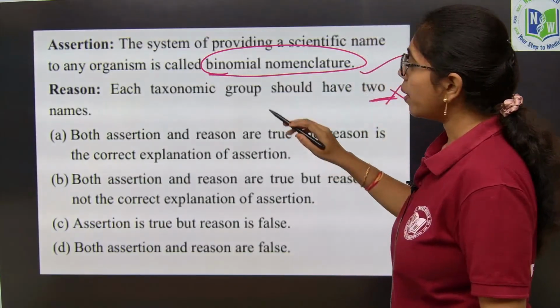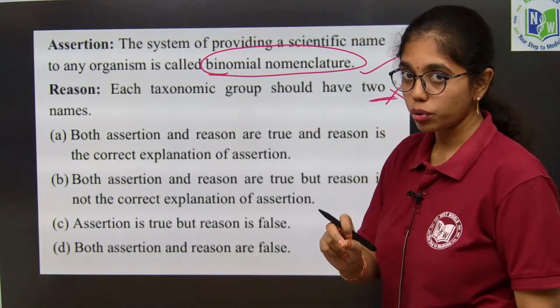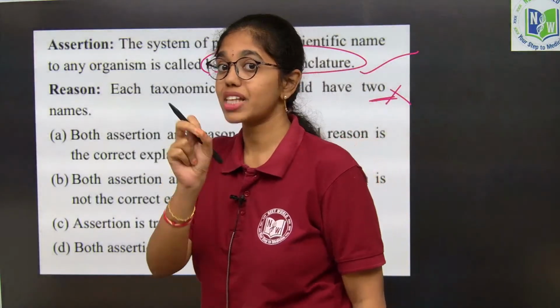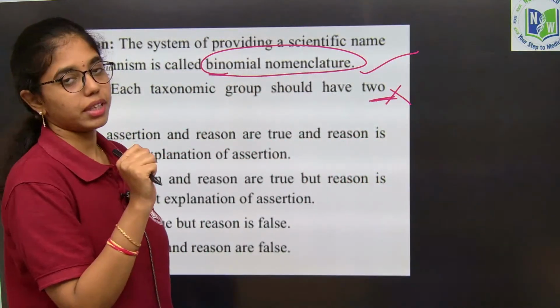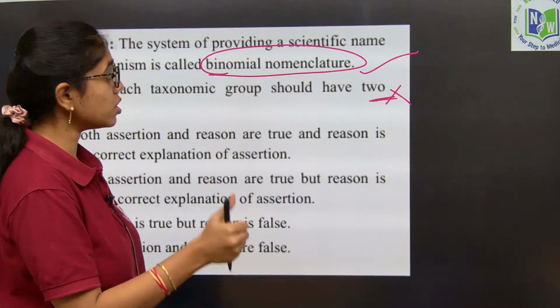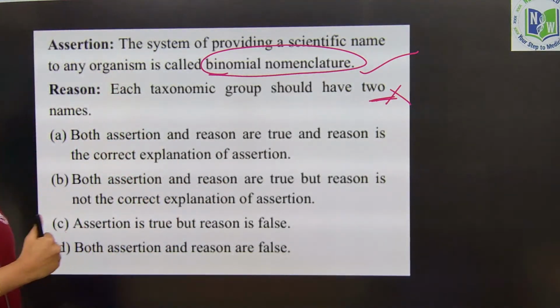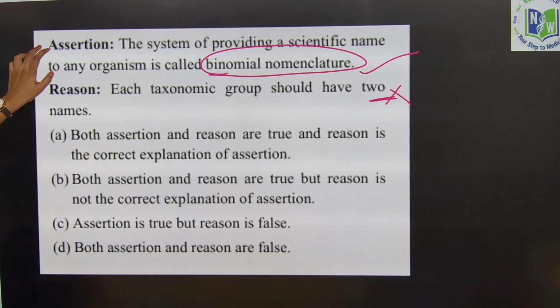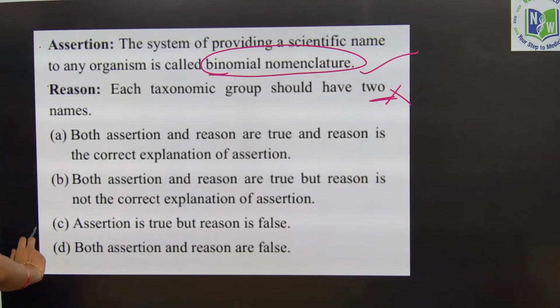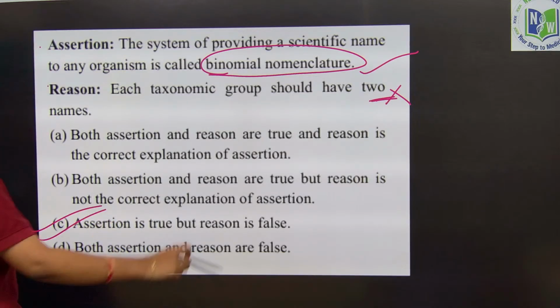No. Each taxon cannot have two names, but each organism's scientific name should have two epithets. One is generic and the second is the specific epithet. So here, the assertion is true and the reason will be false. That is option C. Okay. Next question.